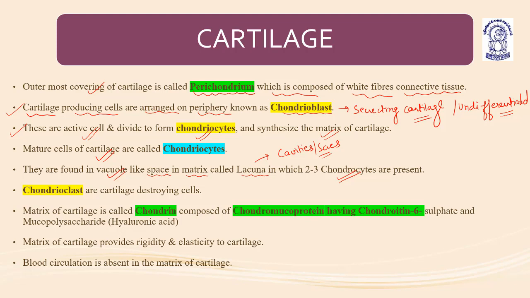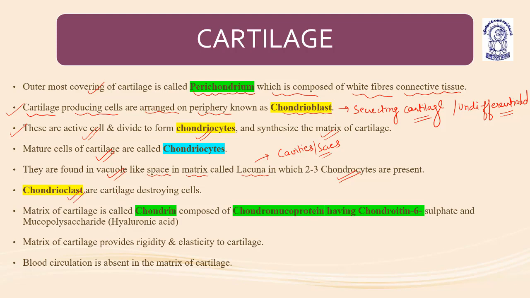So in cartilage, the outermost covering is known as what? Perichondrium, composed of white fibrous connective tissue. Cartilage producing cells on the periphery are chondroblasts. Chondroblasts undergo differentiative division to form chondrocytes, and chondrocytes live in small cavities in the matrix, known as lacunae, in which 2 to 3 chondrocytes are present.